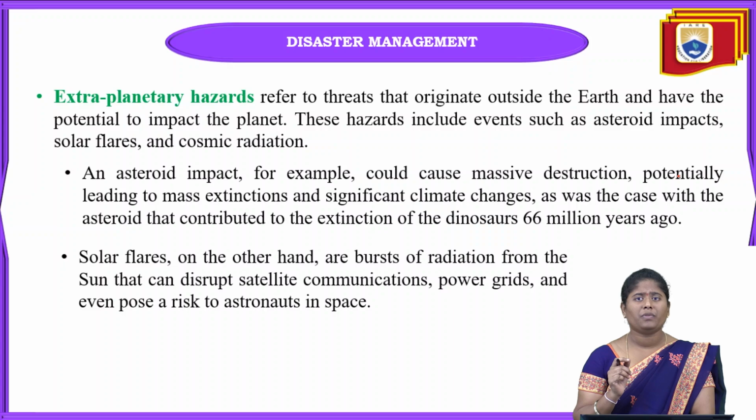When satellite communication is damaged, there will be no communication. Mobile networks are going to be damaged, and TV communication, like getting the channels, is going to be damaged at that time.